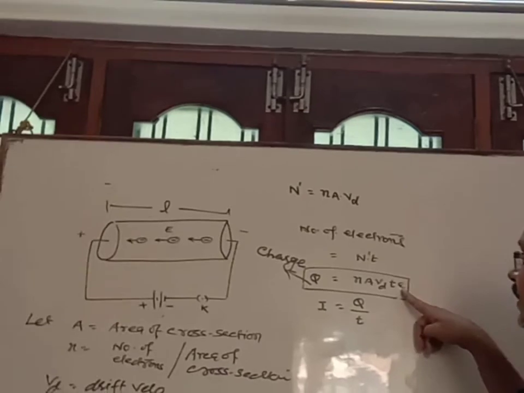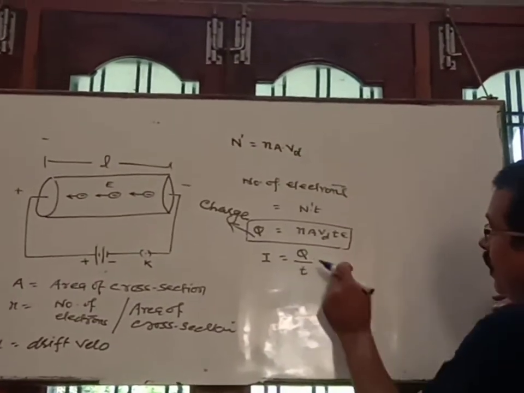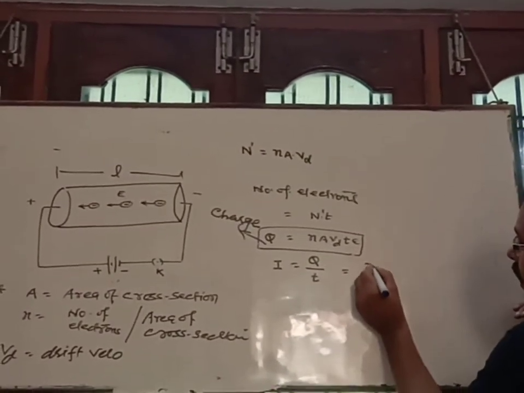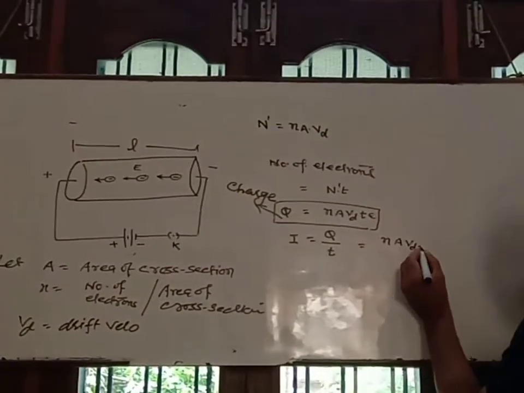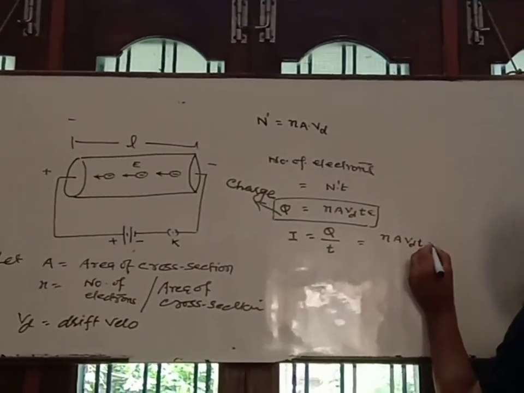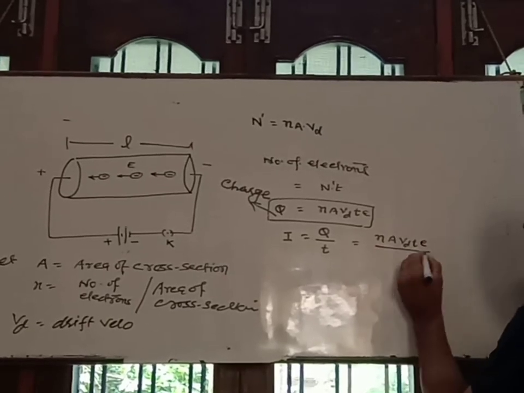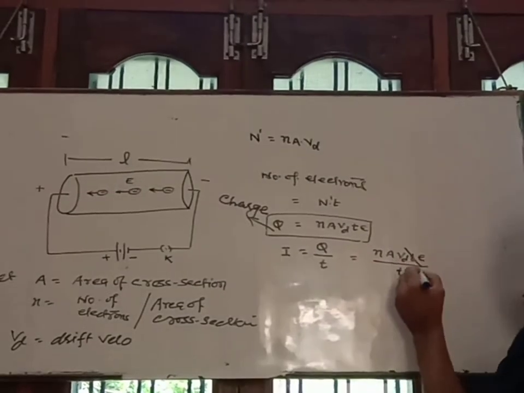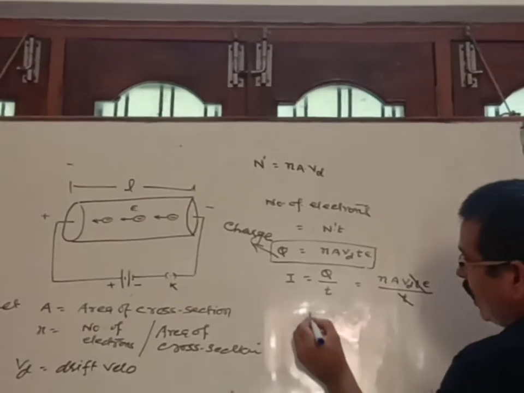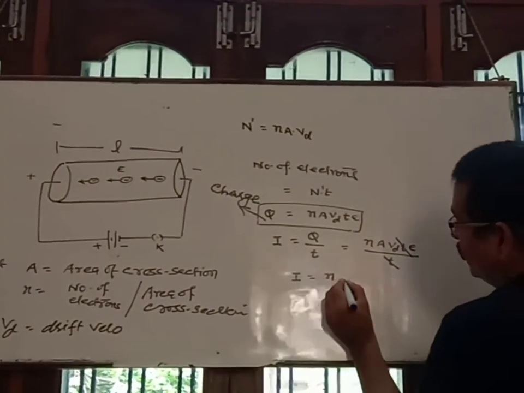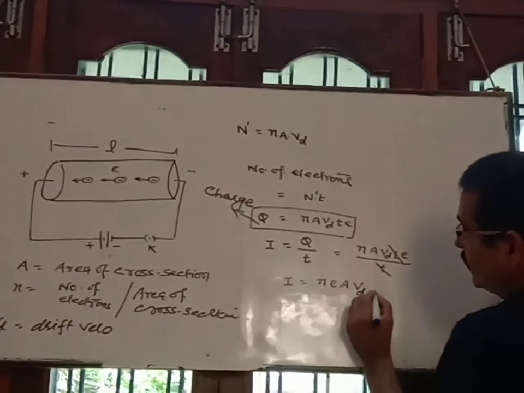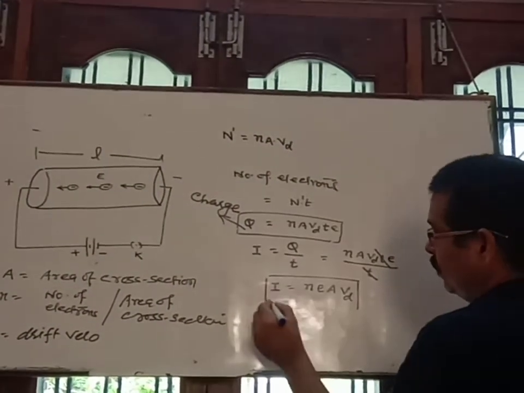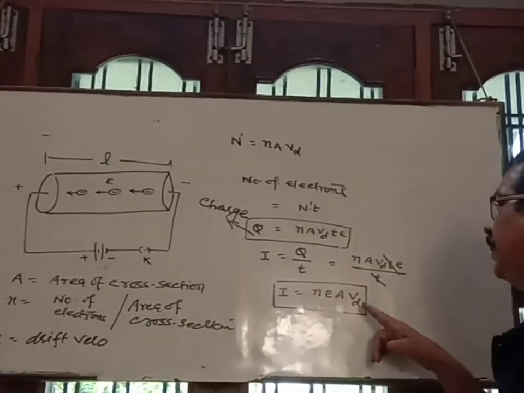Correct? Small e is the charge on an electron. Putting the value of Q here, it becomes nAVd t into small e by t. The t gets cancelled. So I is equal to n e A Vd. This is the amount of current which flows through the conductor in terms of drift velocity.